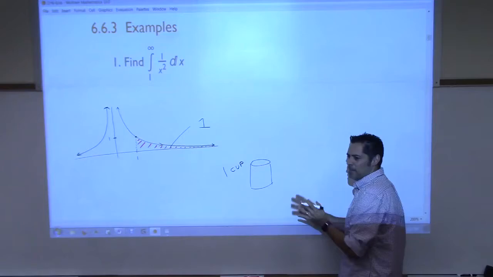What's the difference between having a bracket versus a parenthesis on an interval? Included. Bracket means include the value A. The parenthesis means don't include it. And we always put a parenthesis on infinity because infinity is not a number, so we can never include infinity. It just keeps going forever. All right, so these are still within the first type of improper integrals, but there's one last variation. Can you guess what it might be?